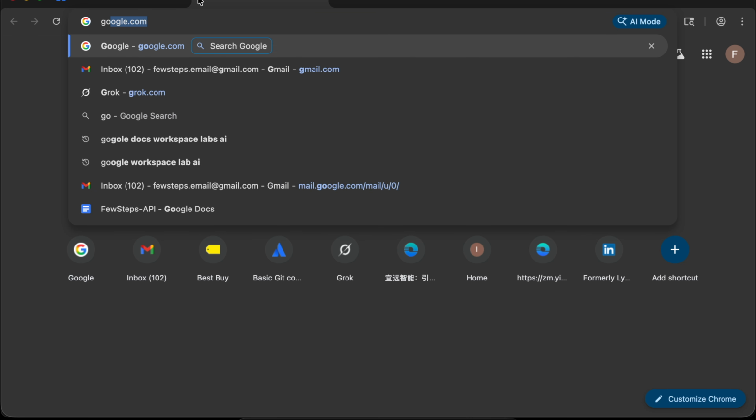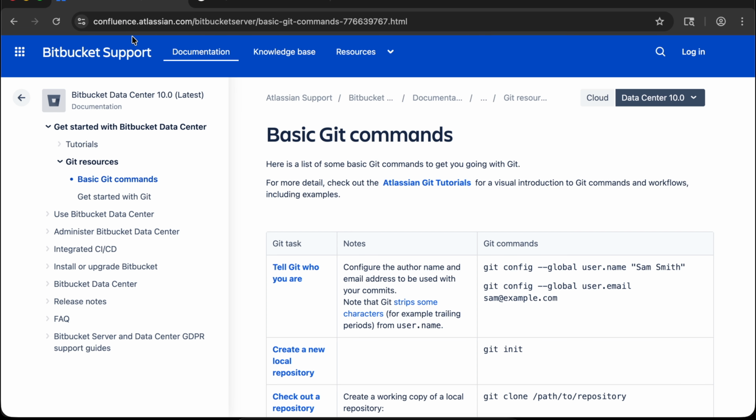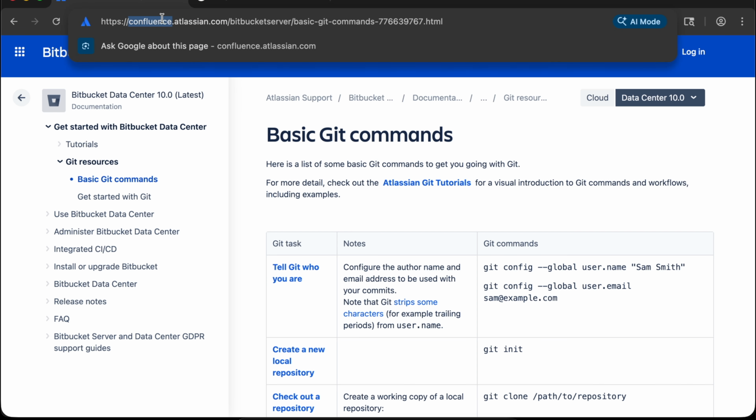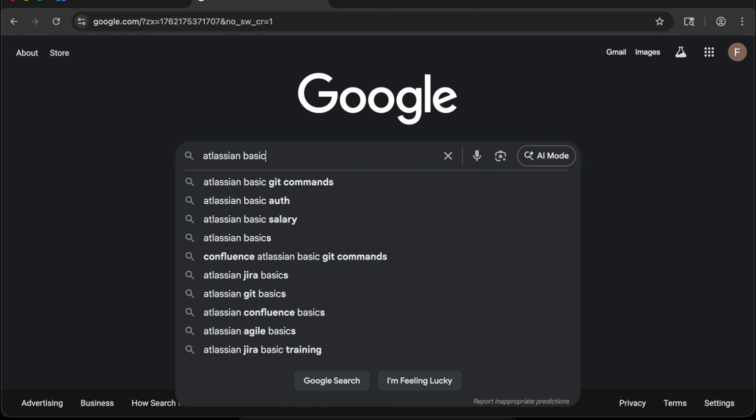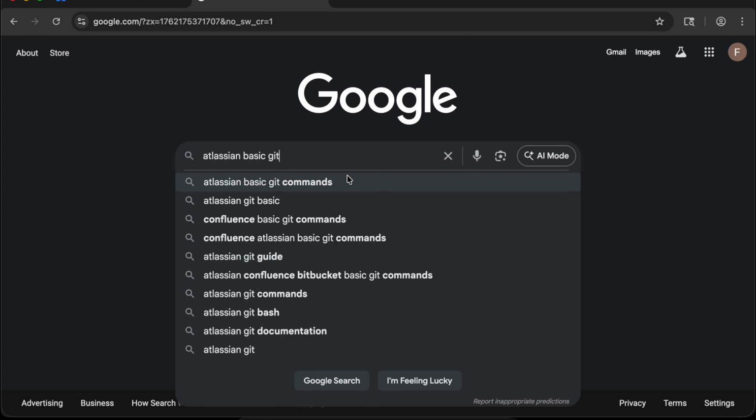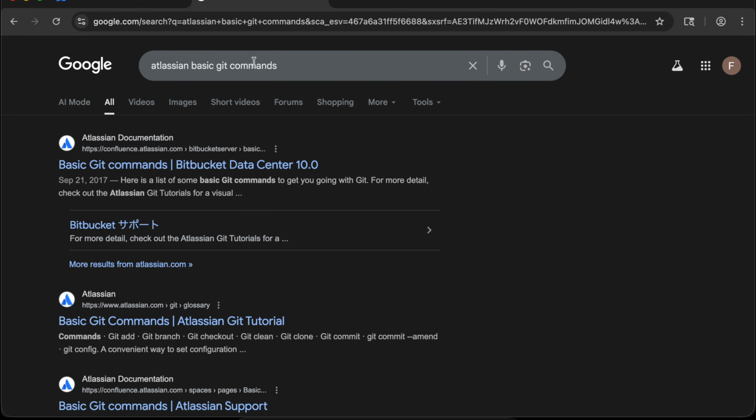I'm going to open Google, and here I mentioned Atlassian, you can type this. Just go to Google and start typing "basic Git command." See here, many people are searching for this. So definitely it is a very popular and very good resource to learn Git and GitHub. This is the Atlassian basic Git command page.